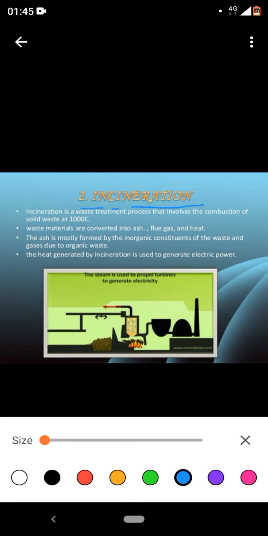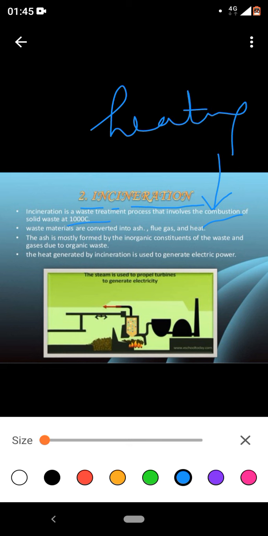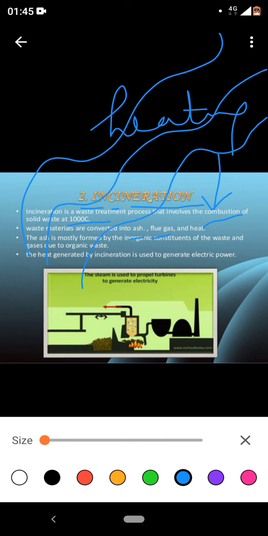Incineration. Incineration is the waste treatment process that involves combustion, meaning heating of solid waste at 1000 degrees Celsius. The waste materials are converted into ash, flue gas, and heat. Flue gas means the gas which is flowing out.